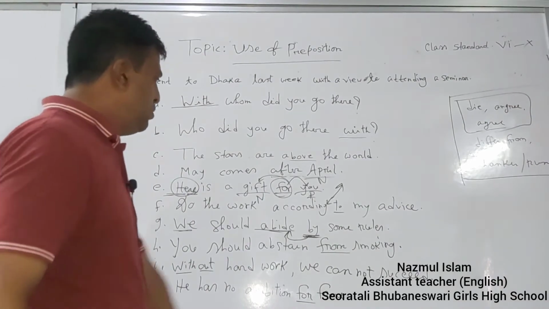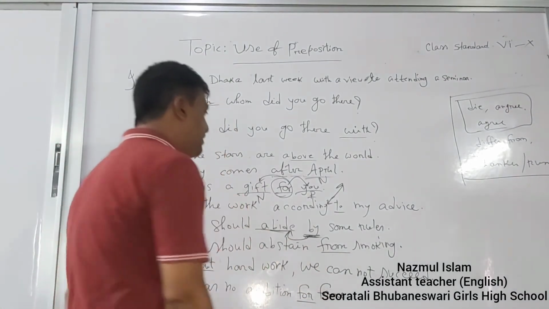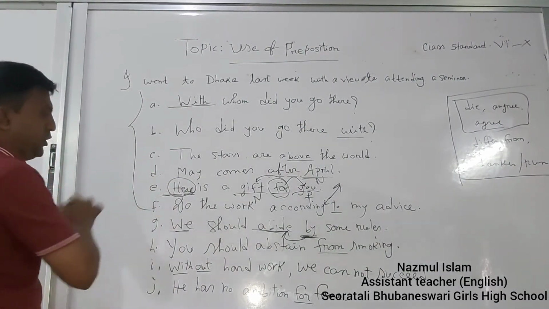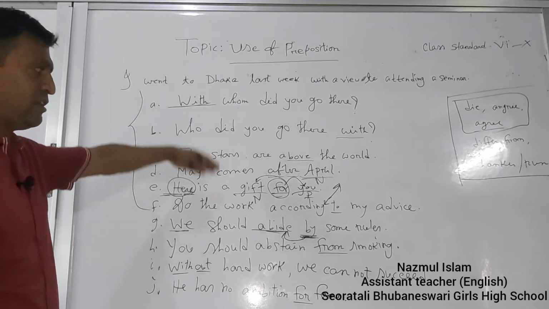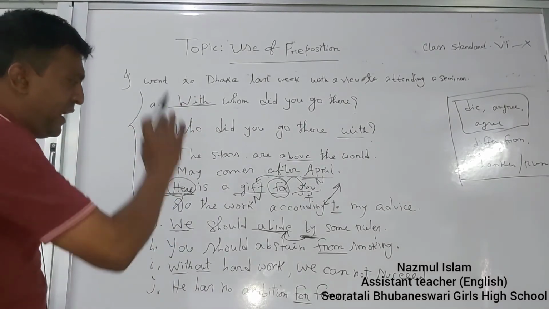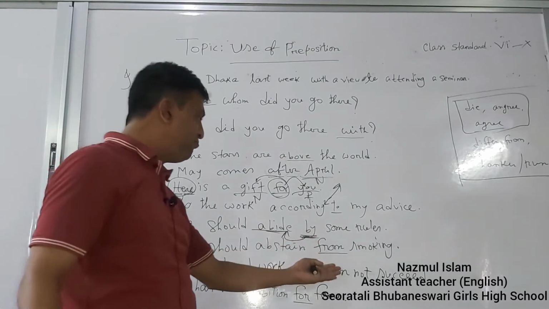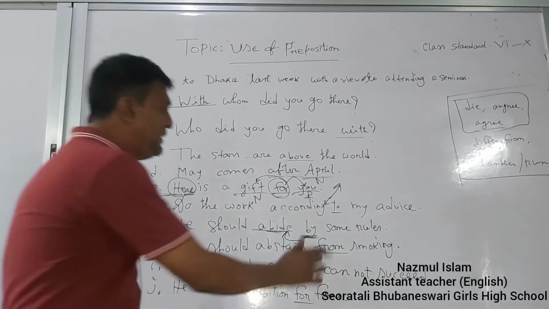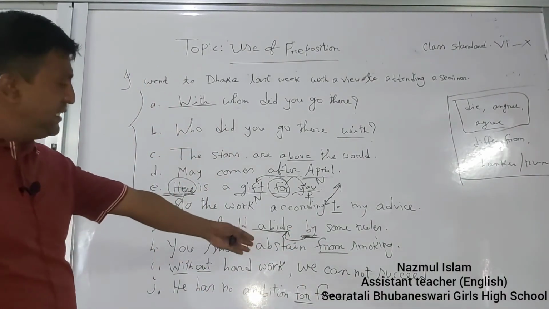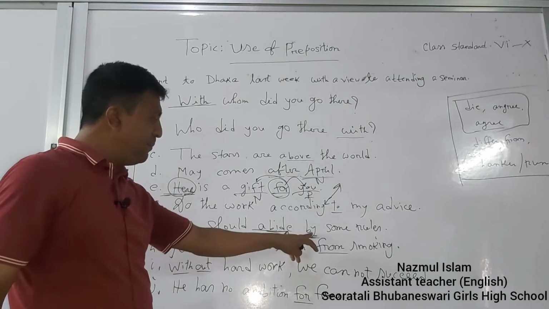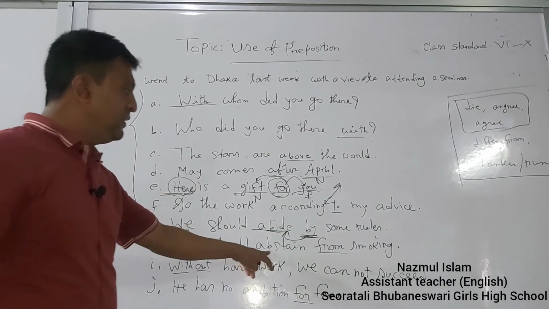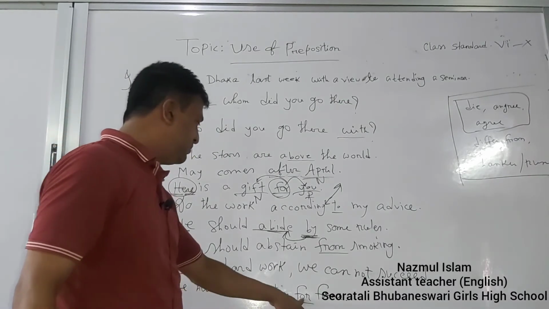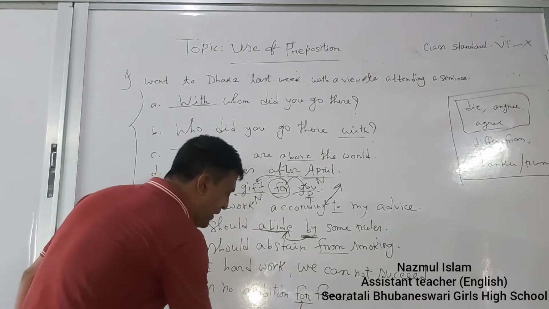Just like avoid, from also has been used with abstain from. So we can say that without a simple preposition, these kinds of prepositions are called simple prepositions. But in sentences such as by, from and for, these are not called simple prepositions. Why not? Because these prepositions are preceded by a verb such as abide, that is abide by, such as abstain, that is abstain from. Similarly, we have used here ambition, which is also preceded by a noun.